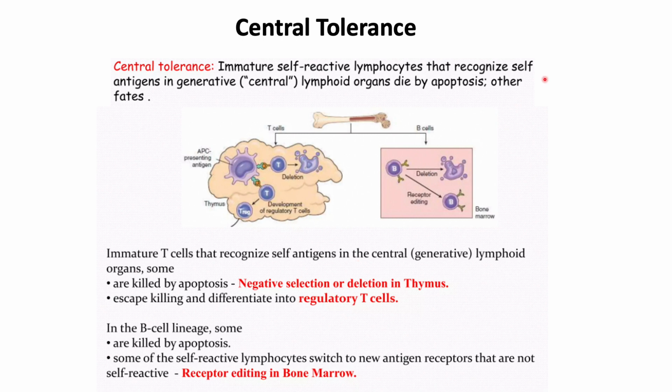Central tolerance is when immature self-reacting lymphocytes like T or B cells that recognize self-antigens in the central lymphoid organs die by apoptosis or other fates. For example, immature T cells are killed by apoptosis by negative selection in the thymus, or they escape this killing process and they differentiate into regulatory T cells that are not self-reactive. And in the B cell lineage, some are killed by apoptosis, while some switch to new antigen receptors in the bone marrow that are not self-reactive. So this is central tolerance.